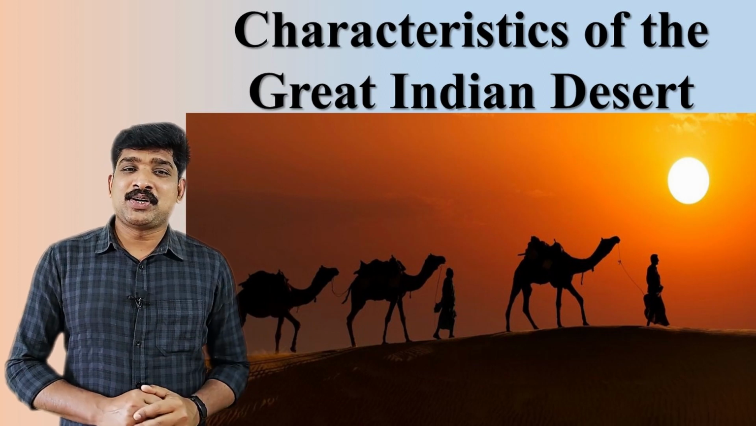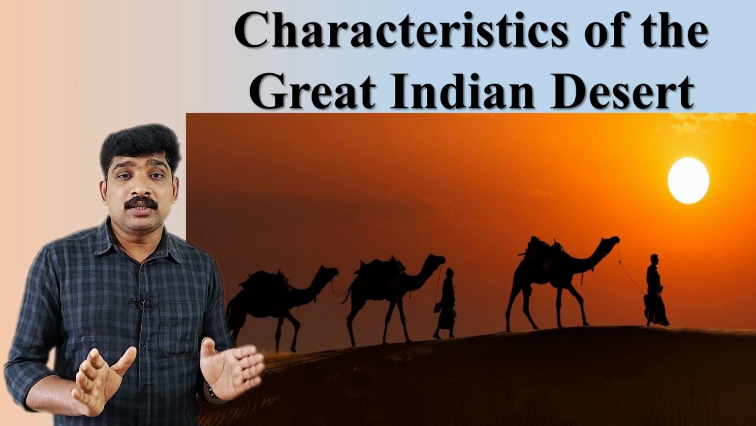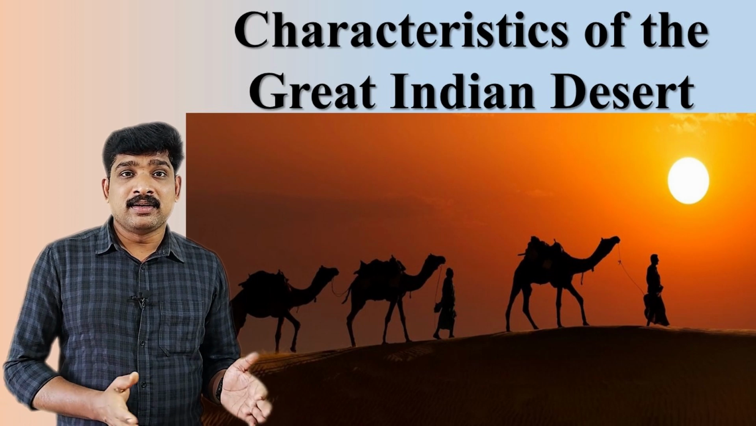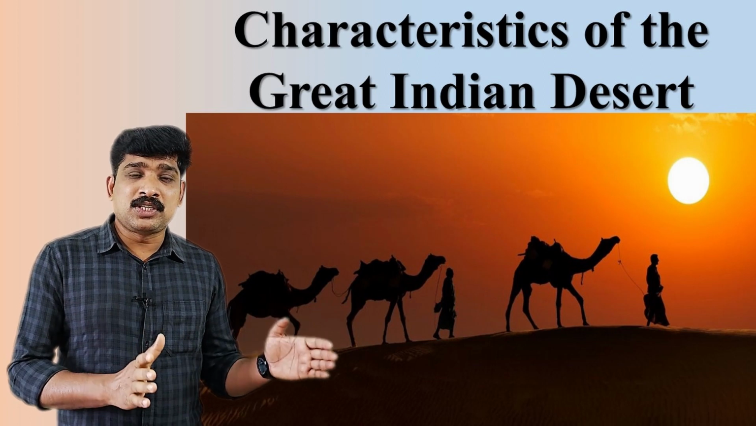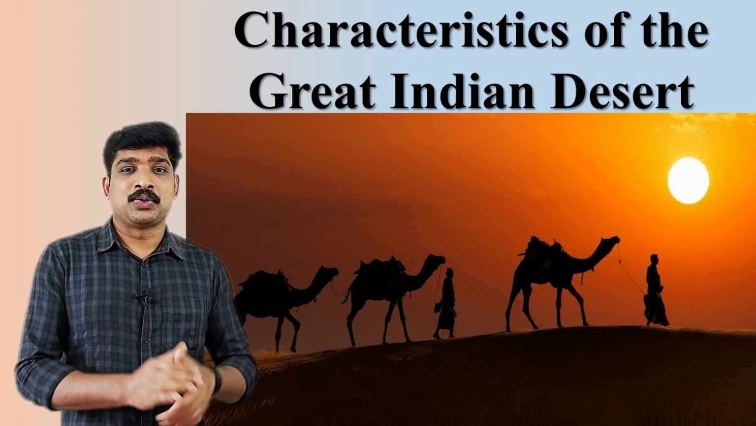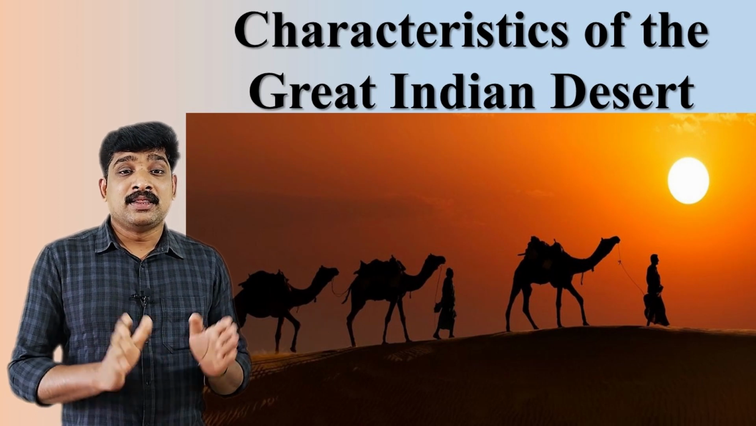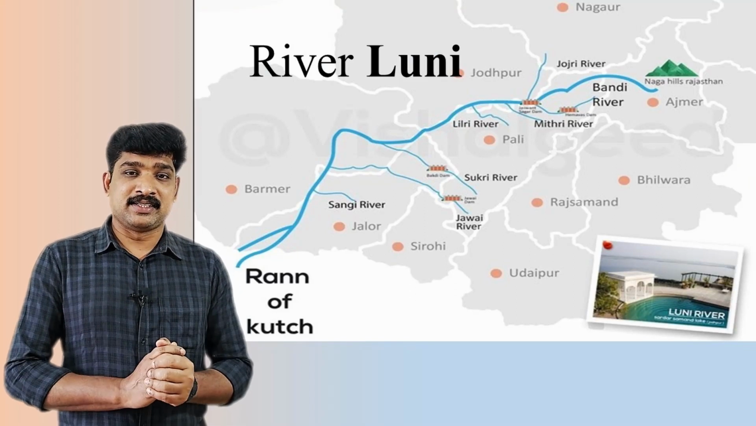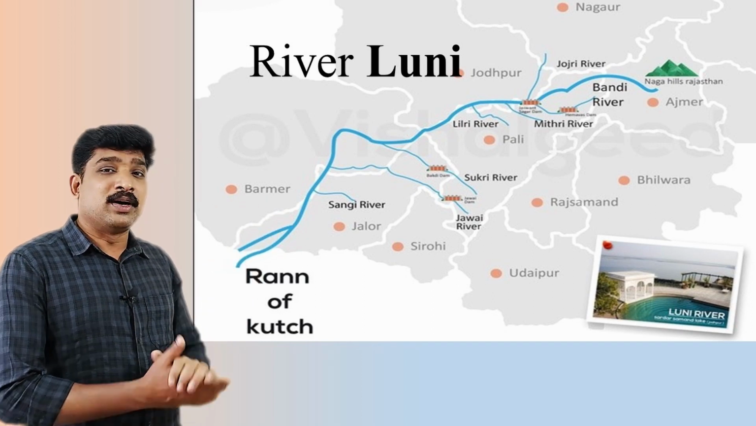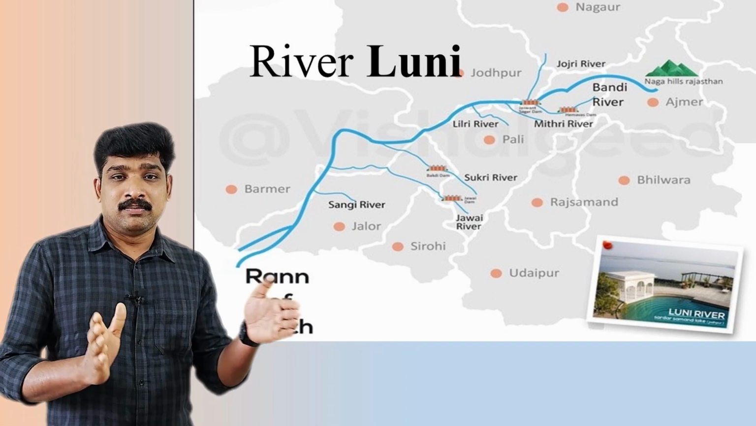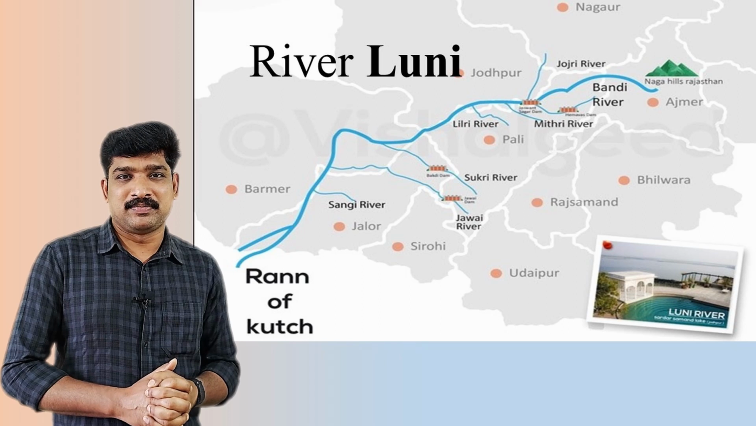and the winters are very cold. The second feature of this desert is that it is hot during the day but cold at night. You know why? The sand gets very hot during daytime and the sand cools down very fast during night. So the day will be very hot and the night will be very cold. And next, the river Luni flows in the Thar Desert. Look at this, the blue line here. That is the river Luni that flows in this desert, but it will be dry for most of the time of the year.